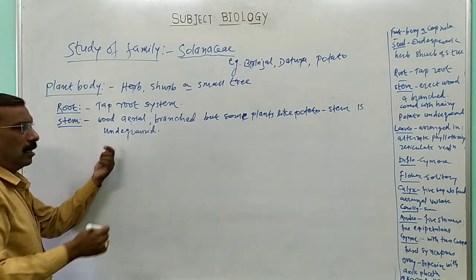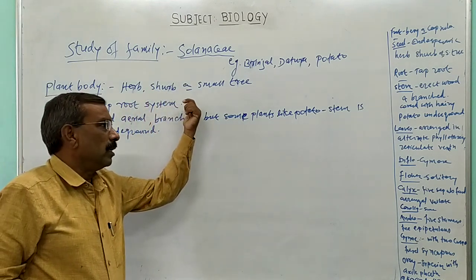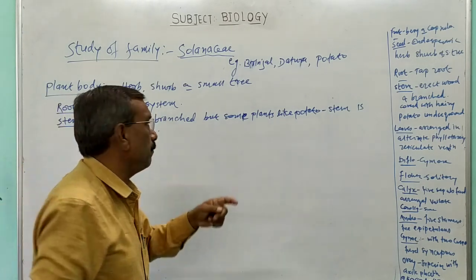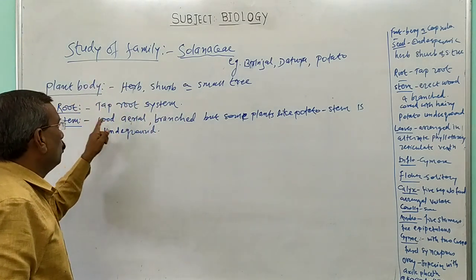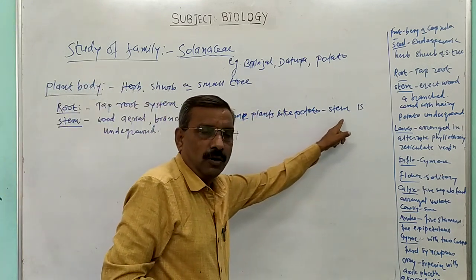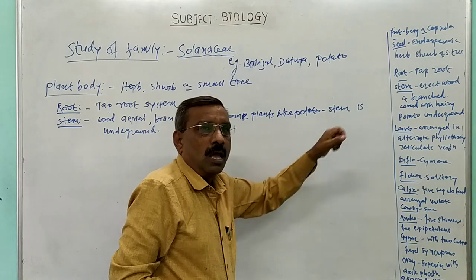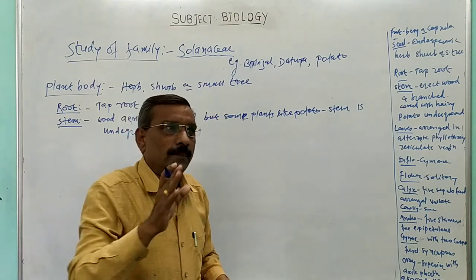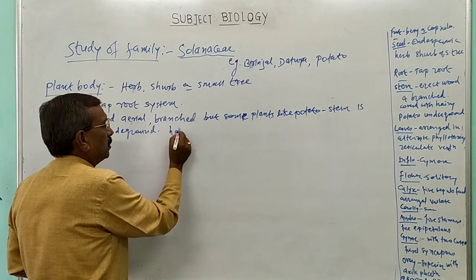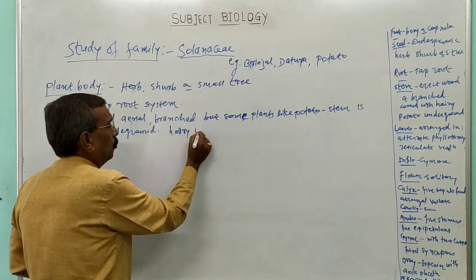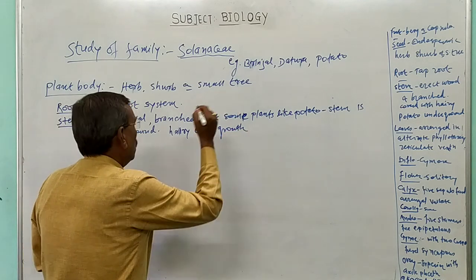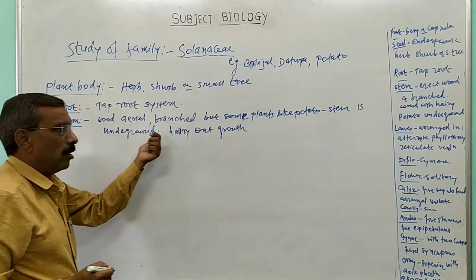Now this is about the stem. The stem of the members of the Solanaceae family is generally woody, aerial, branched. In some plants it is underground, for example potato. And on the stem there is the presence of hairy outgrowth. This is about the stem of the plant.